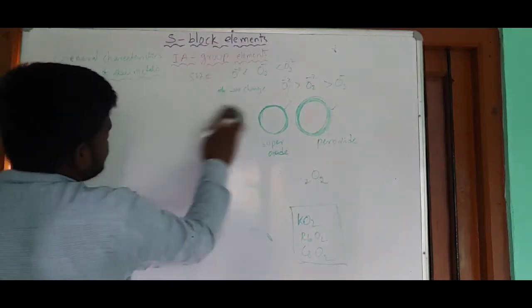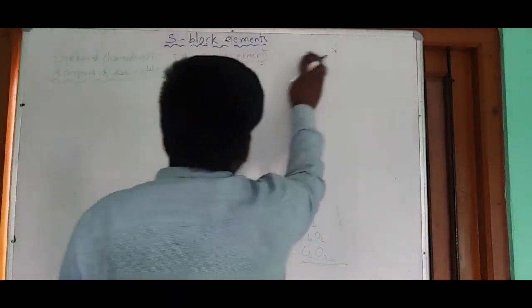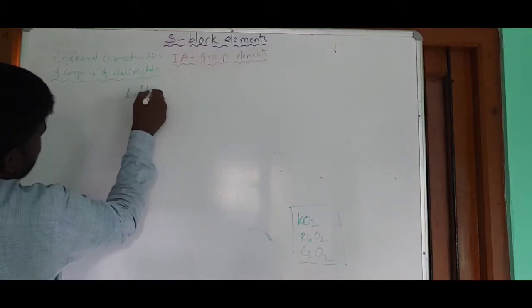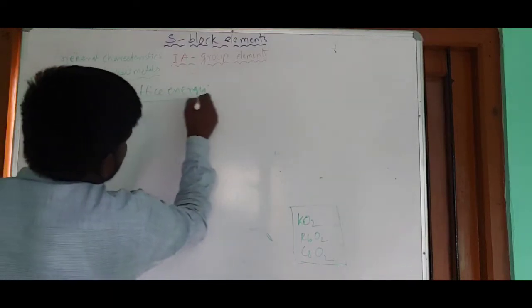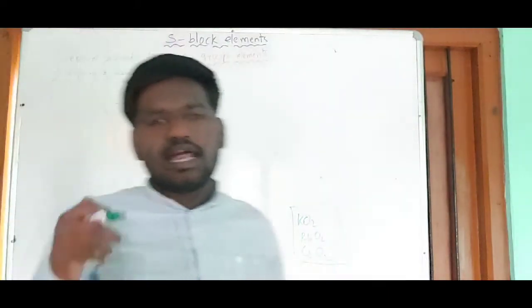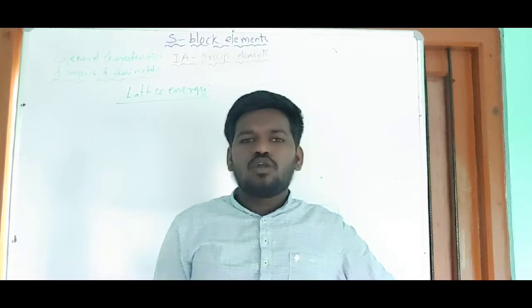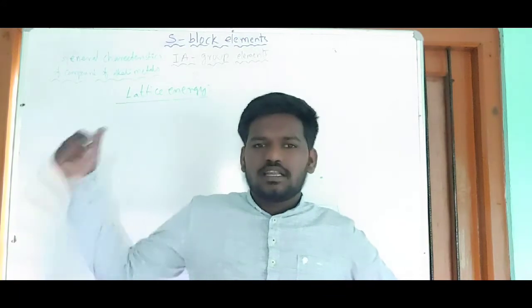Before discussing the stability of these three oxides, it is better to know what lattice energy is. Lattice energy or lattice enthalpy, both are the same. Lattice energy means the amount of energy required to break down 1 mole of an ionic compound into its individual ions.